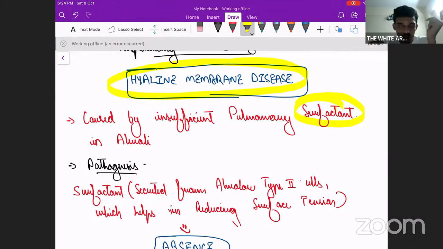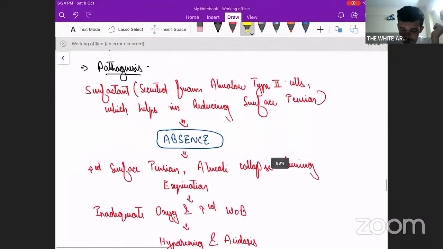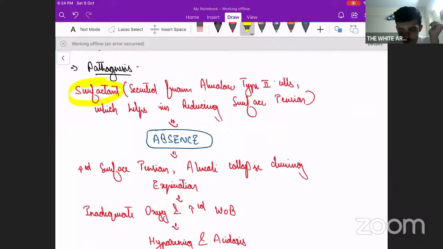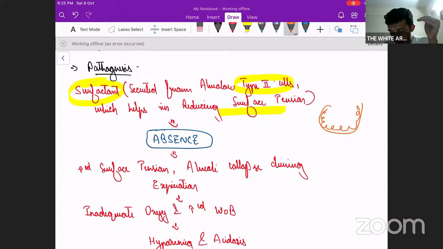So, insufficient pulmonary surfactant in the alveoli. What is the pathogenesis? The surfactant, which is usually secreted by the type 2 alveolar cells, helps in reducing the surface tension. So the surfactant that is present reduces the surface tension, and this doesn't allow the alveoli to collapse.